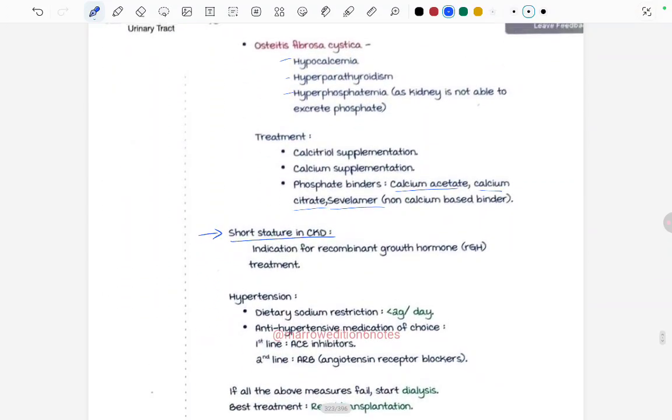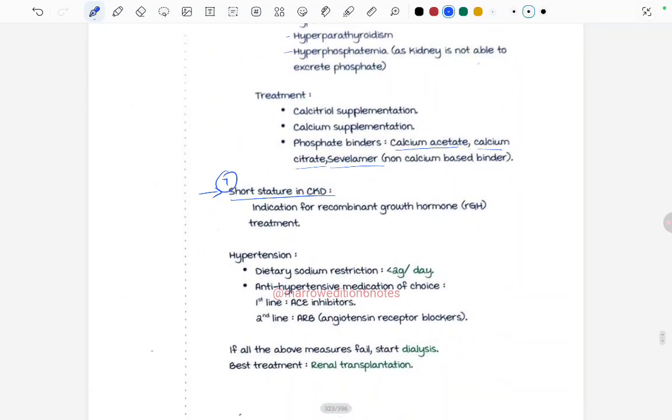We read till bone changes, short stature. Last one is the hypertension in CKD. Dietary sodium restriction needs to be done, less than 2 gram per day. Antihypertensive medication of choice: first line is the ACE inhibitor. Second line are the ARB, that is angiotensin receptor blockers. And if all the above measures fail, start the dialysis. And the best treatment is by renal transplantation in CKD patients.